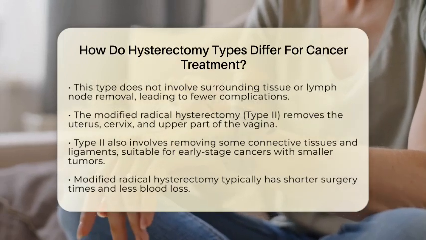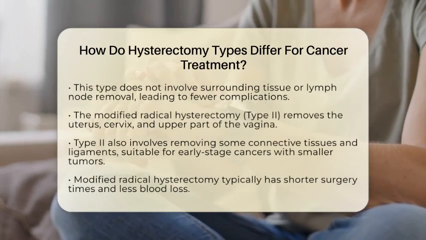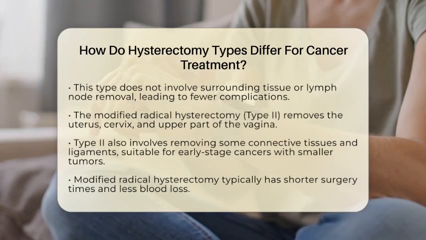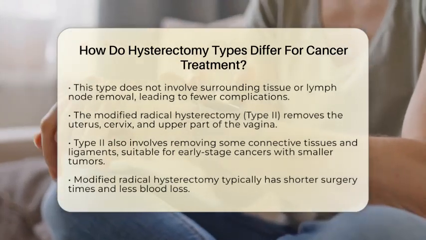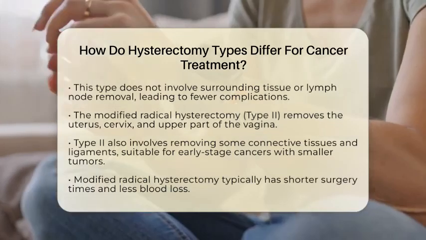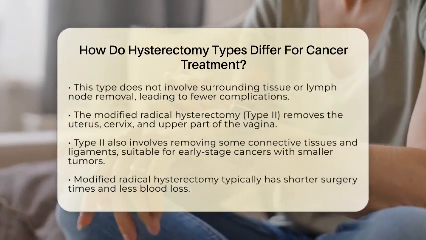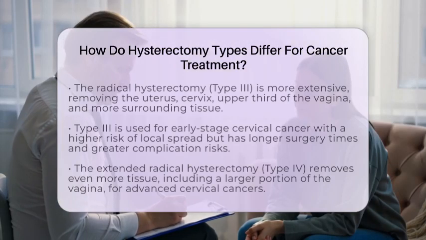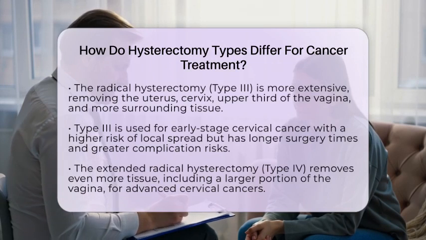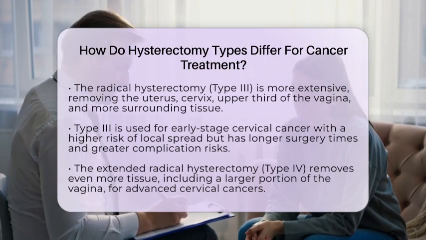Then we have the radical hysterectomy, or type III. This is a more extensive procedure that removes the uterus, cervix, the upper third of the vagina, and a significant amount of surrounding tissue. This type is standard for early-stage cervical cancer that has a higher risk of local spread. While it is effective, it is associated with longer surgery times and a greater risk of complications, such as urinary retention.